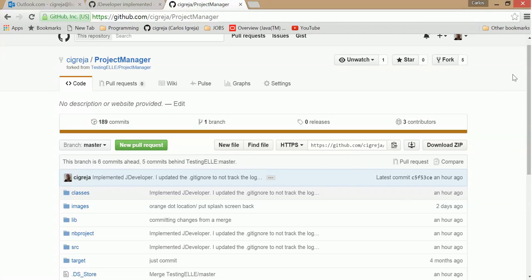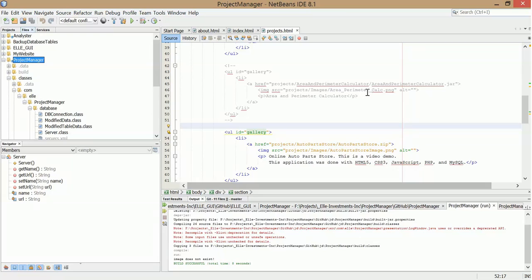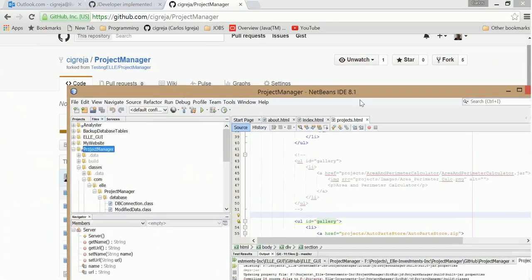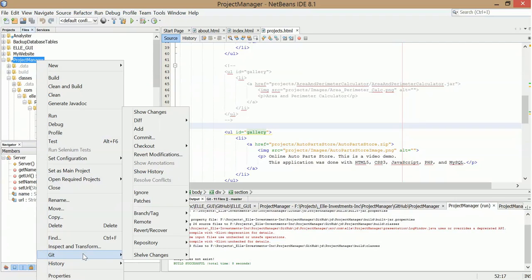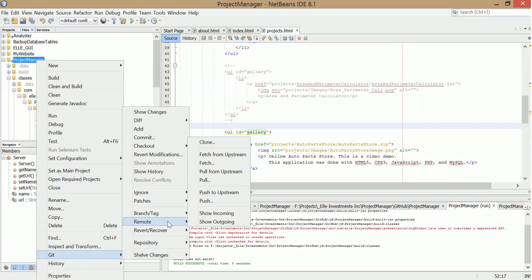So I'm just gonna go ahead and pull that code down and see what the problem is. Okay, is NetBeans opening another one? I thought I had it open. Okay, anyways, here it is. Here's NetBeans. I'm just gonna use GitHub from NetBeans, go over to remote.